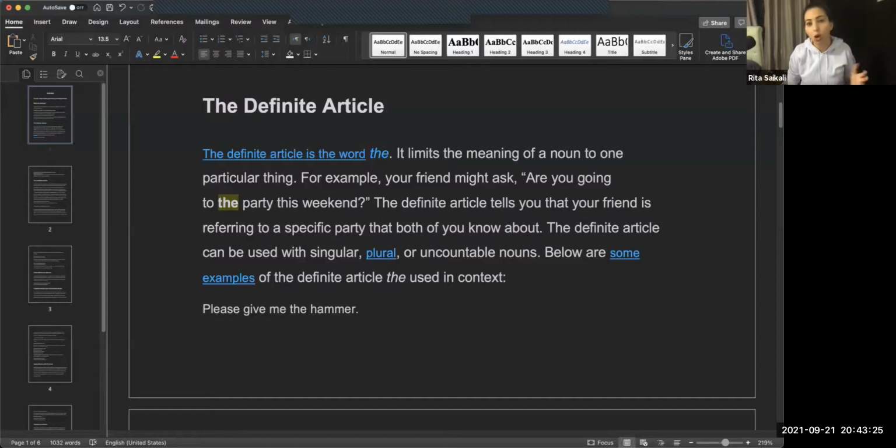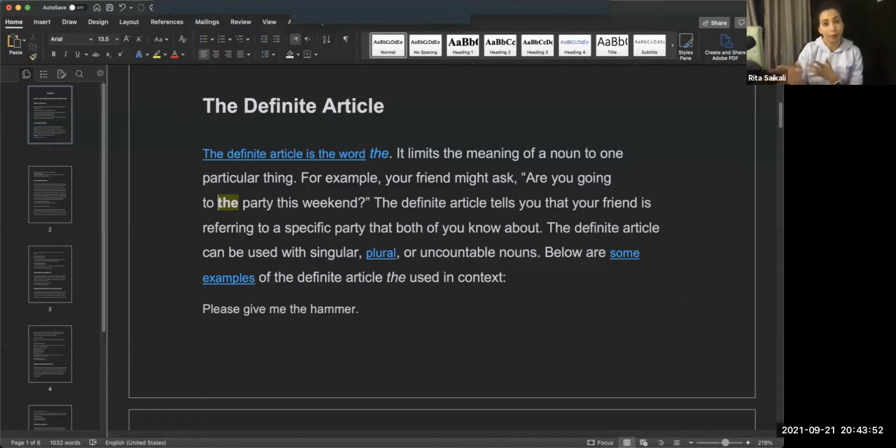If it's a general question, you can say, are you going to a party this weekend? And the other person might reply, yeah, that was my plan. Or they can say, no, I don't have a party this weekend. But when we say the, we are talking about a very specific thing. So the definite article tells you that your friend is referring to a specific party that both of you know about. You know about it, your friend knows about it.